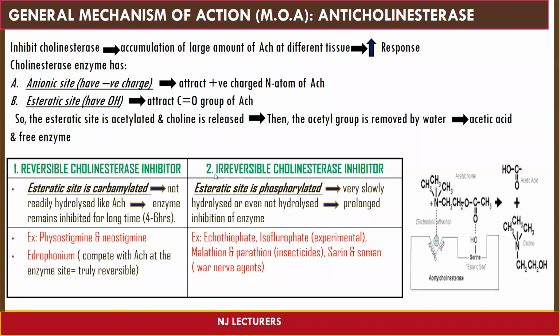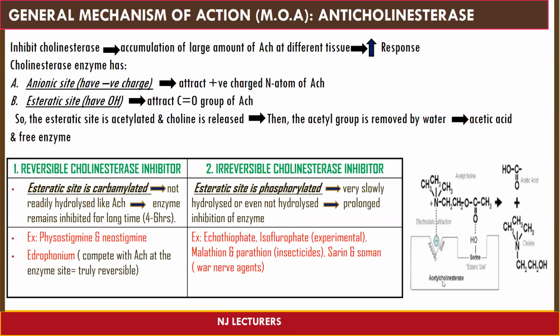Let's see the general mechanism of action of anticholinesterase. These are the drugs which inhibit the cholinesterase enzyme, and thereby they cause an increase in the amount of acetylcholine in different tissues, and thereby they increase their response. In this figure you can see the acetylcholinesterase enzyme and the acetylcholine, and how they result in the breakdown of acetylcholine into acetate and choline.